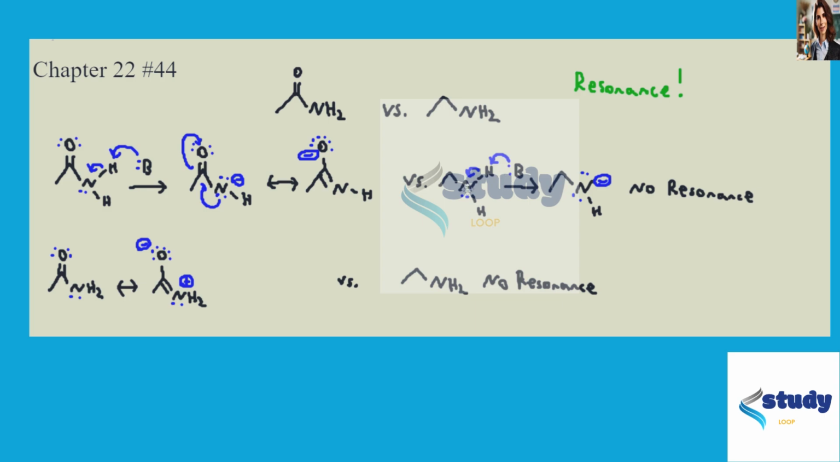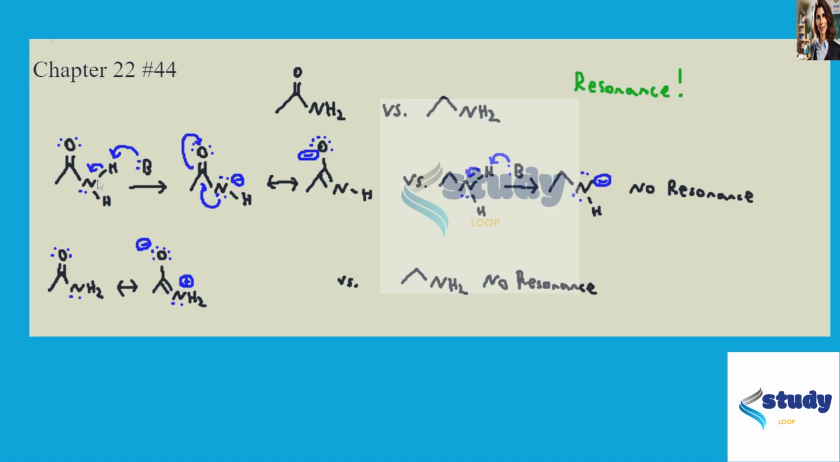Whereas when the primary amine loses a proton, it doesn't have a resonance structure. And so its conjugate base is much less stable. And remember, that's one way to think about acidity in terms of the stability of the conjugate base. The more stable the conjugate base, the stronger the acid. And so in this case, the amide's conjugate base is more stable than the conjugate base of this primary amine. And so that means that the amide is a stronger acid.